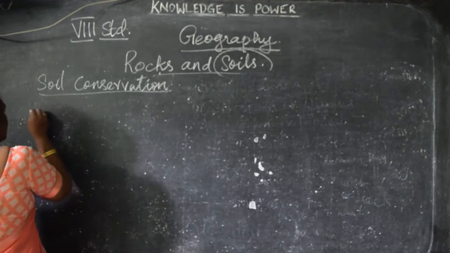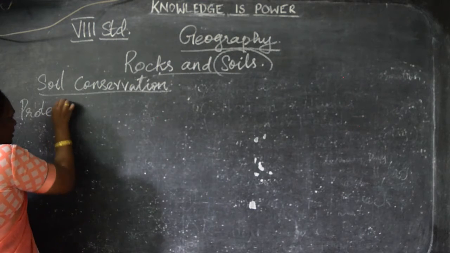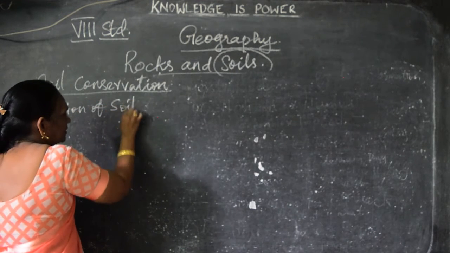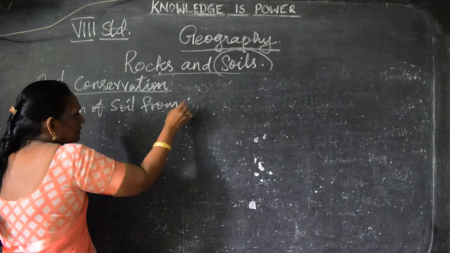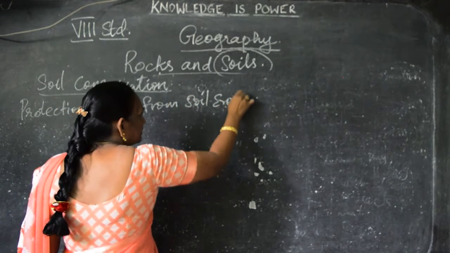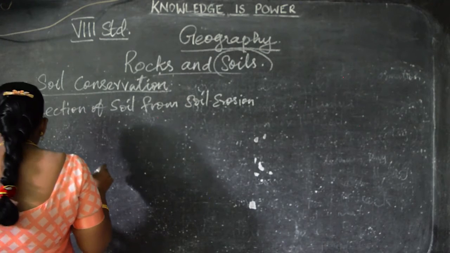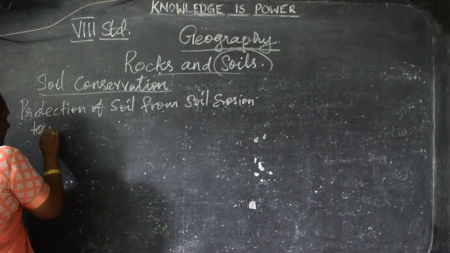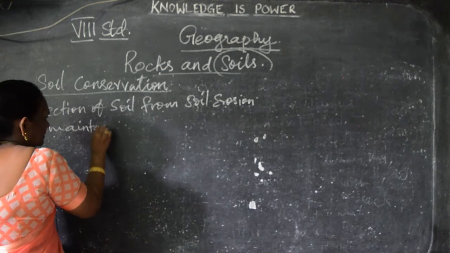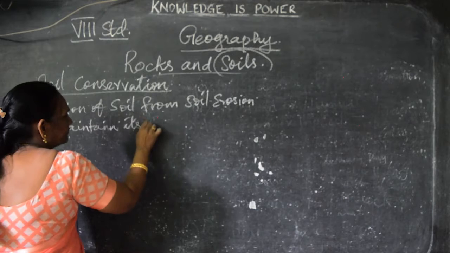Soil conservation is the protection of soil from soil erosion, to maintain its fertility.